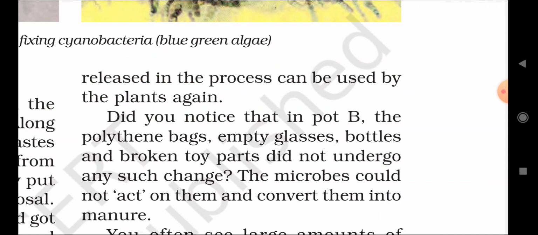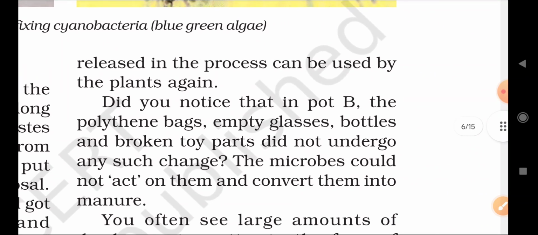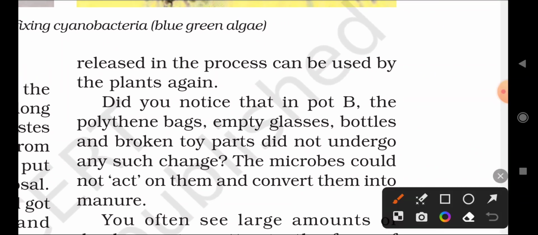You already learnt about manure in the first chapter, correct? The same thing is repeated here in this chapter. Do you notice? Okay, next we will talk about pot B, and why the waste in it is not decomposed. Do you notice that in pot B the polythene bag is there, correct?